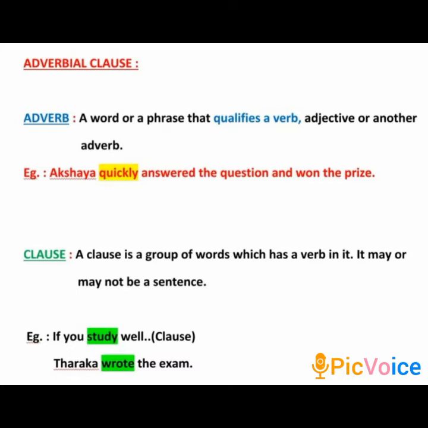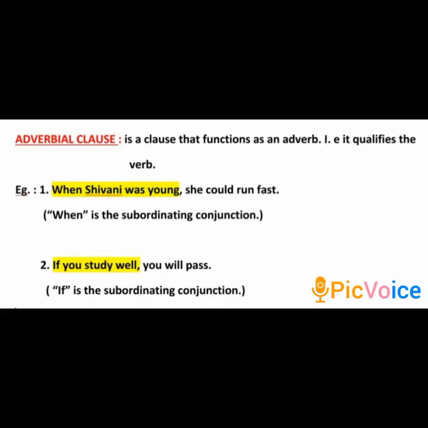Now we know the meanings of an adverb and a clause. We'll proceed to the adverbial clause. What is an adverbial clause? An adverbial clause is a clause that functions as an adverb or it qualifies the verb. That means the adverbial clause does the function of an adverb. That means it qualifies the verb.